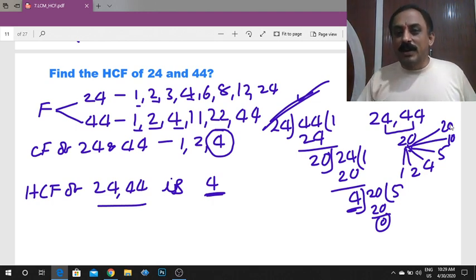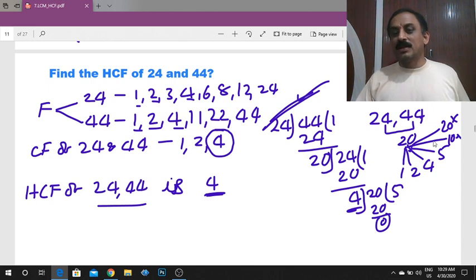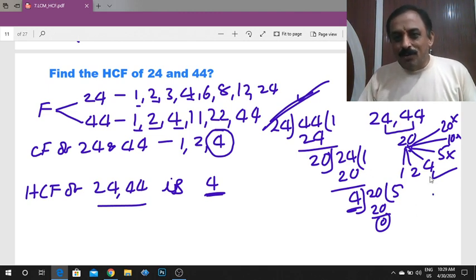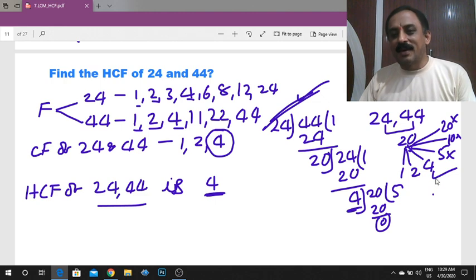So the difference is 20. 20 is not the HCF. 10 is not a factor of 24 and 44. This is not the HCF. 5 is not a factor of 24 and 44. This is not the HCF. 24 and 44, both the numbers are exactly divisible by 4. Therefore, its HCF is 4.